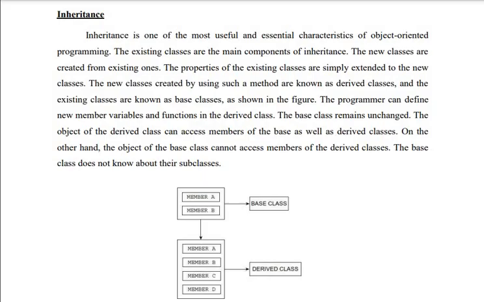So irrespective of C++ or Java or Python, whatever it is, OOPS concepts means classes and objects, constructors, destructors, inheritance, polymorphism, and exception handling, and etc. One class can be created from another class. Creating a new class from an existing class is called inheritance.